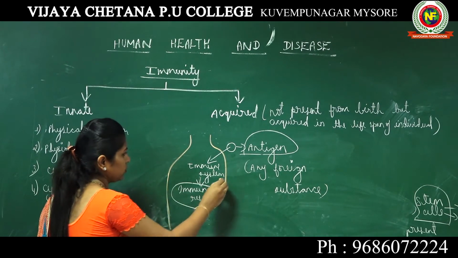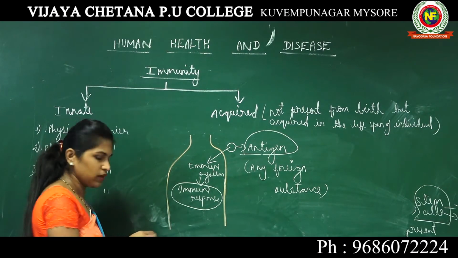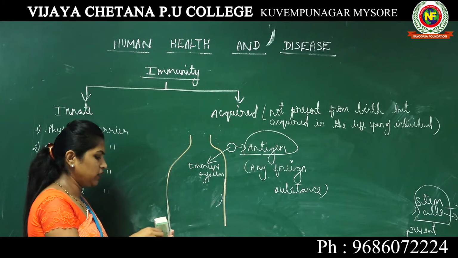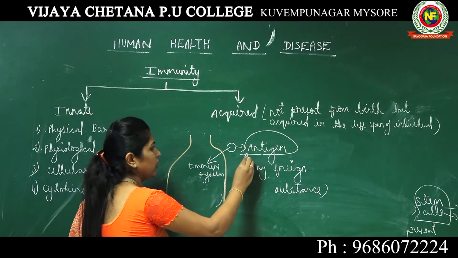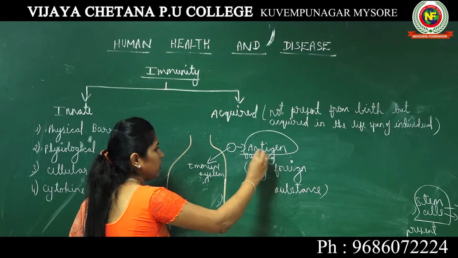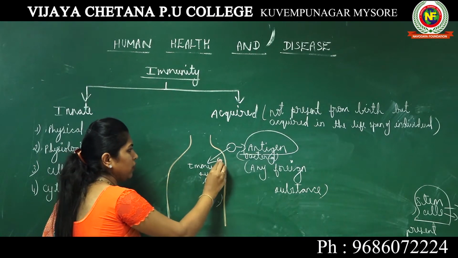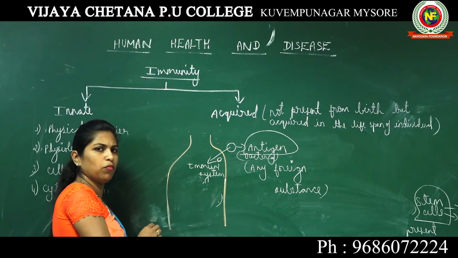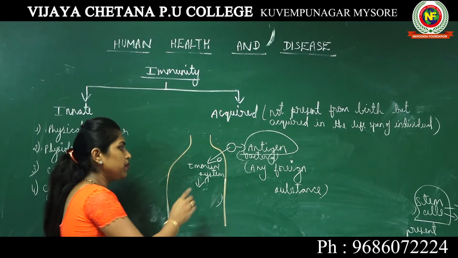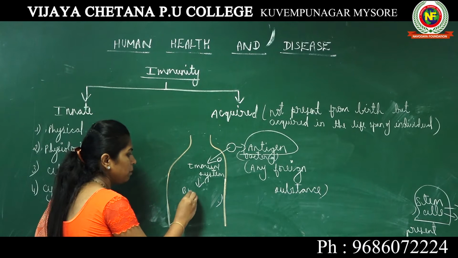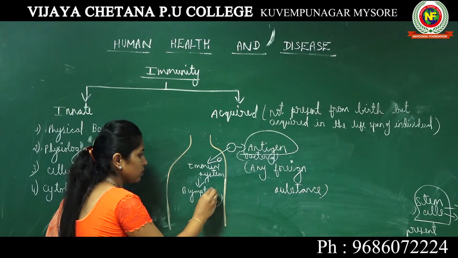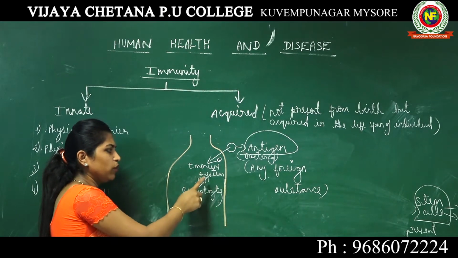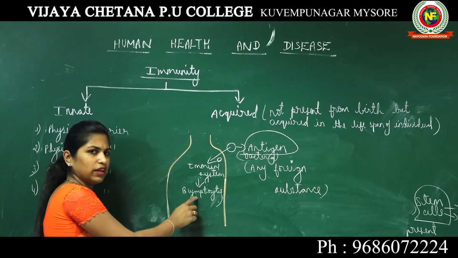I have already spoken about B lymphocytes and T lymphocytes. Here, when an antigen enters your body, in the case of a bacteria, here the antigen is a bacteria. Bacteria has entered your body. Your immune system knows some foreign substance has entered my body. Now what are they going to do? They are going to ask the B lymphocytes. Your immune system is going to alert these B lymphocytes.